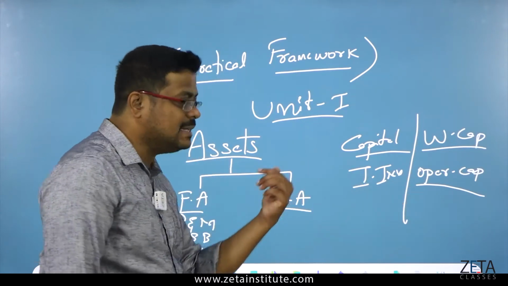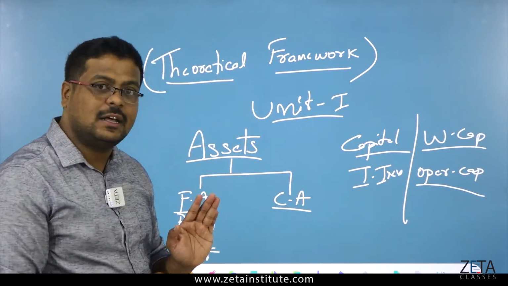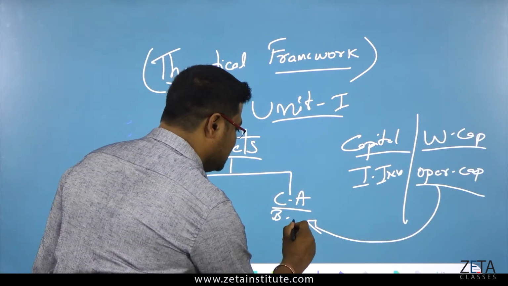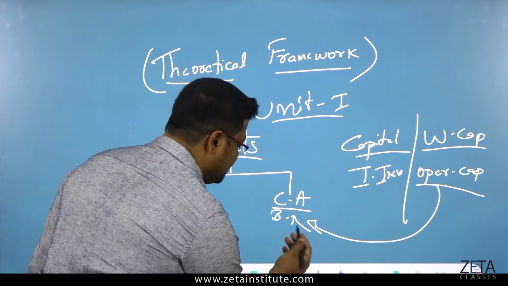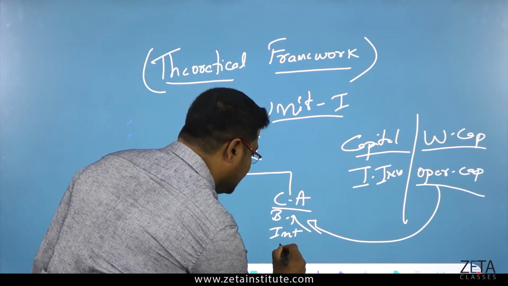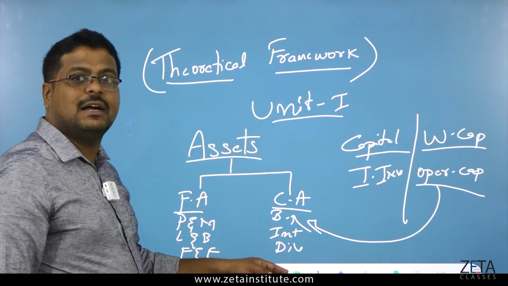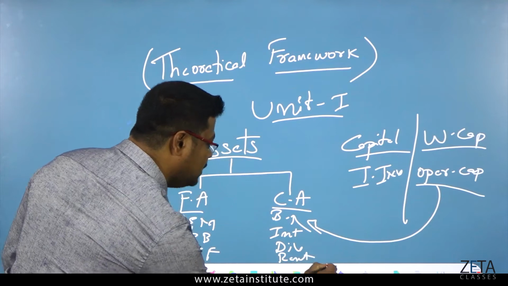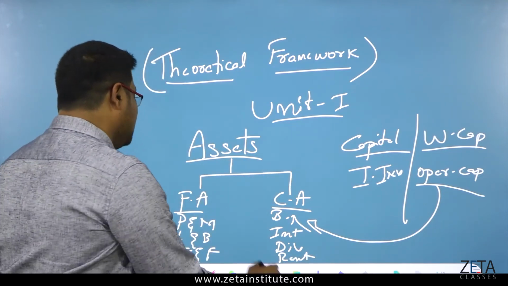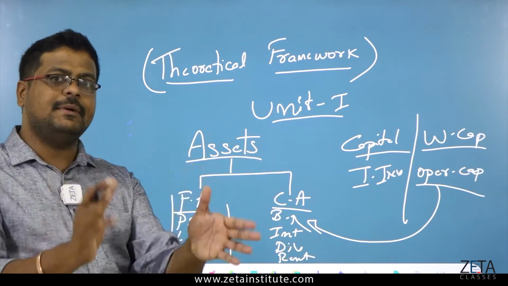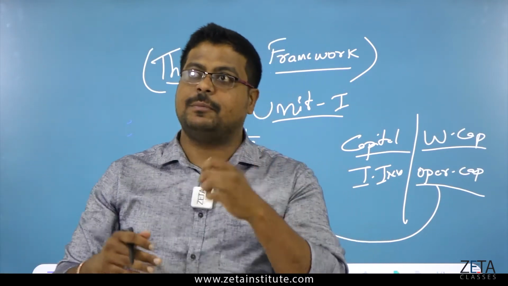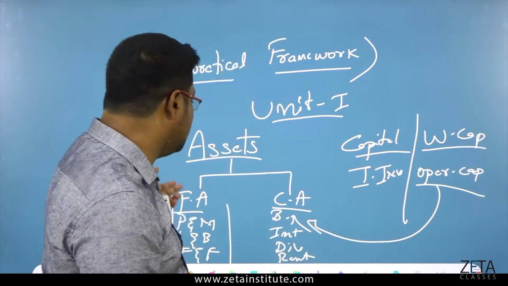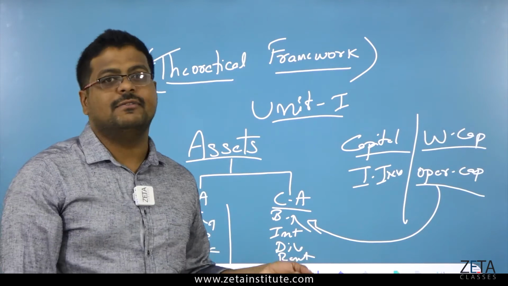So on this basis, I am telling you that key current assets are those which are connected to the working capital, like bills receivable or BR, then it can be some interest received, dividends received, rent received. All these things will come under the current asset. Whereas the fixed asset, the name itself is telling you it is fixed, fixed for a period of time or duration, whatever it is. So those are plant and machinery, land and building, and furniture and fixtures.